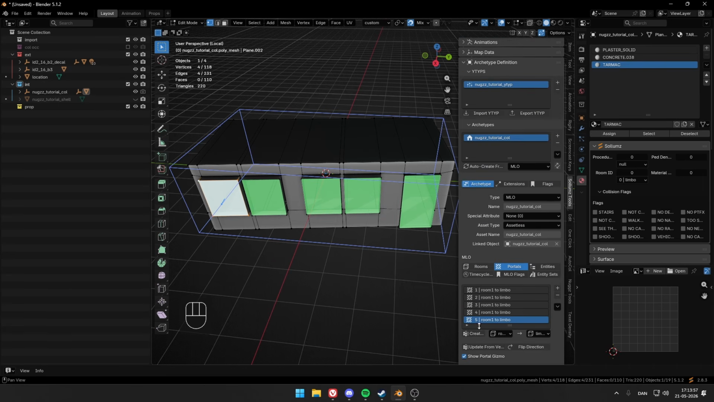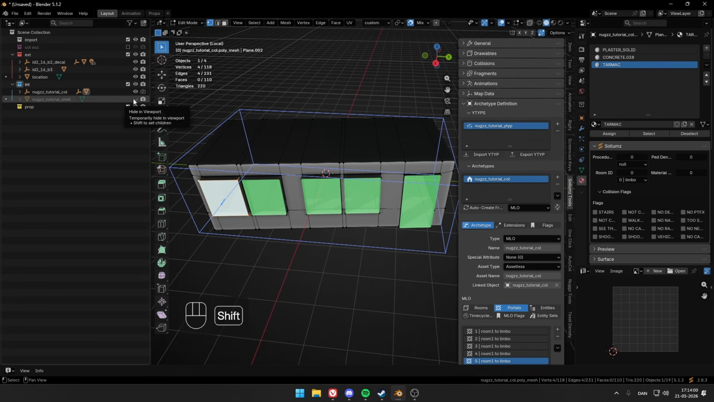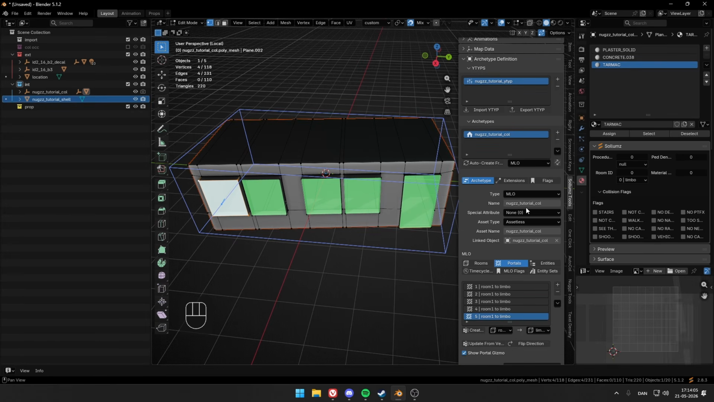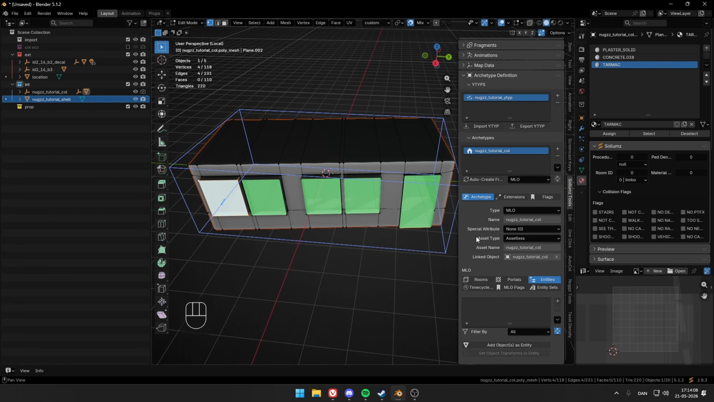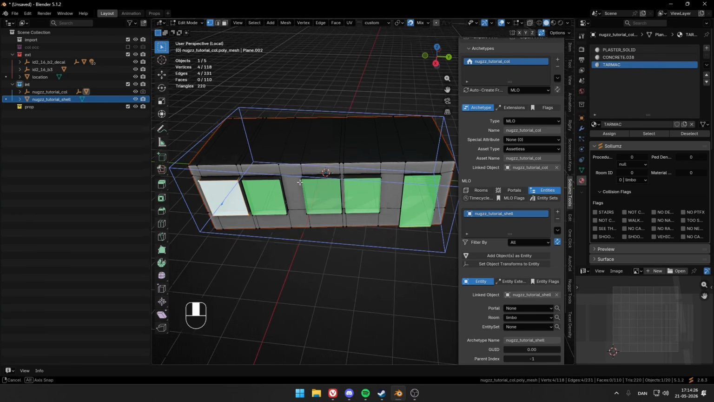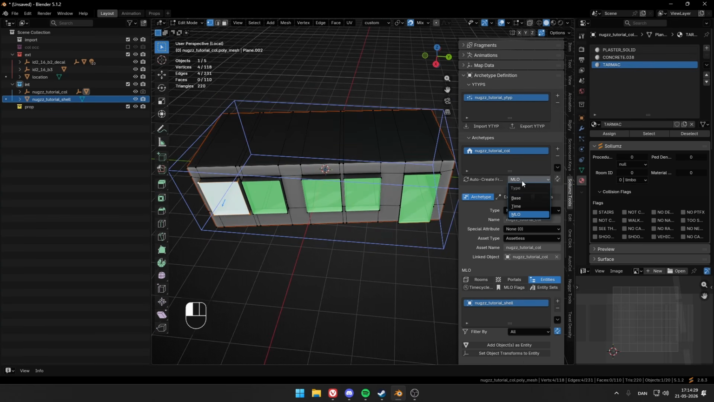So what we want now is to unhide the shell. Just click on it, and while still being in here, we want to head into entities. Just go ahead and add object as entity and put it in room limbo. The shell always has to be inside room limbo because no matter where you are, you can see it from inside. And then you can scroll up, change the MLO to base, and click auto create with the shell enabled.